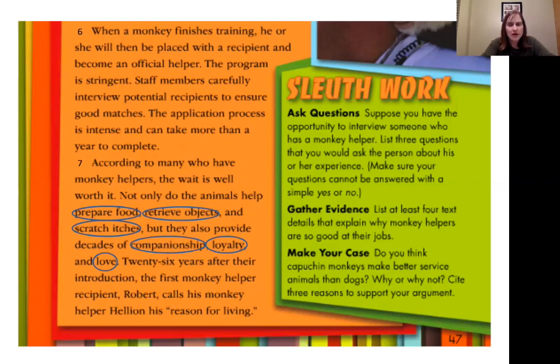Now that we've read the text, we have found evidence that would support dogs as good service animals, and we found evidence that would support monkeys as good service animals. Remember, this is an opinion writing, so there's not necessarily a right or a wrong answer, but you have to be able to back it up with evidence. So, have you decided on your opinion?